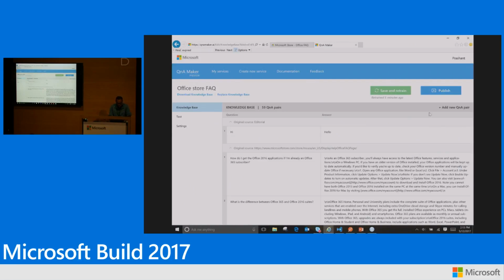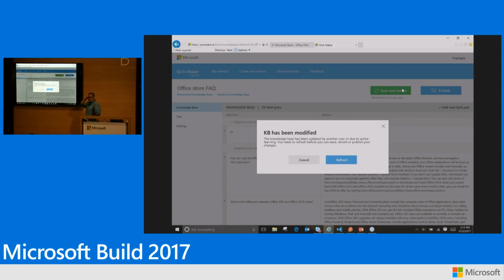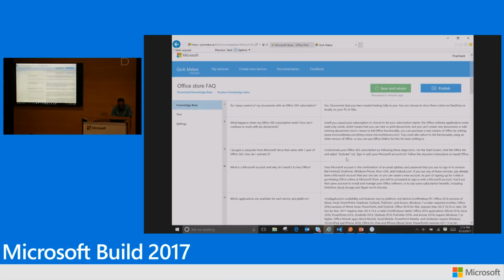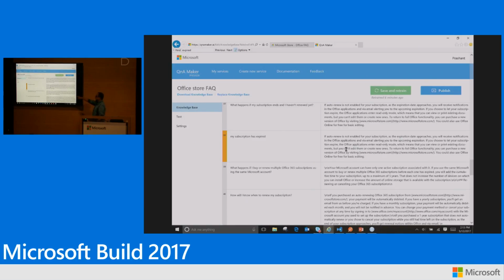Now going back to my knowledge base, this is the knowledge base I just created. I do a save retrain, and now it tells me, hey, your knowledge base has been modified. What this means is the feedback mechanism has kicked in, and it has actually added an entry to my knowledge base. Let's see what it added. Okay, there you go. This is the new row that was added to my knowledge base because of active learning. So the process of the developer actually having to add things manually has been alleviated a little bit with the crowdsourced way of adding stuff.